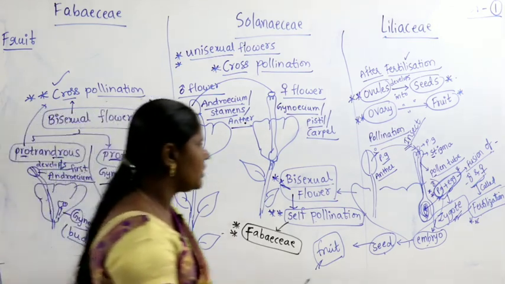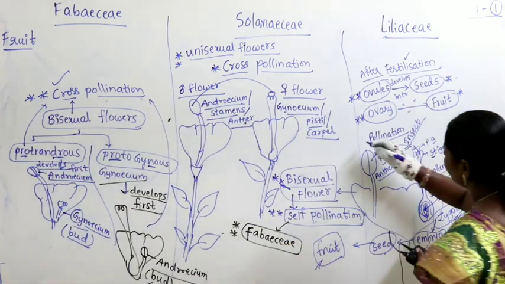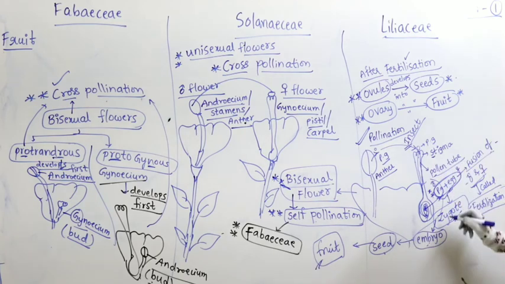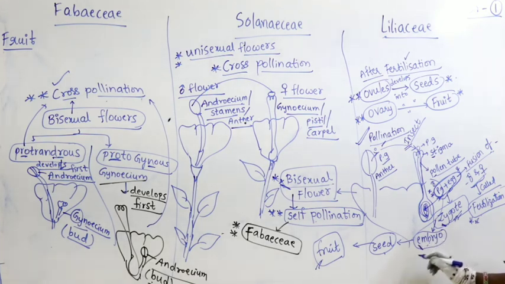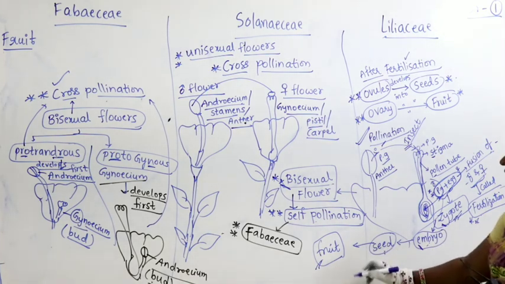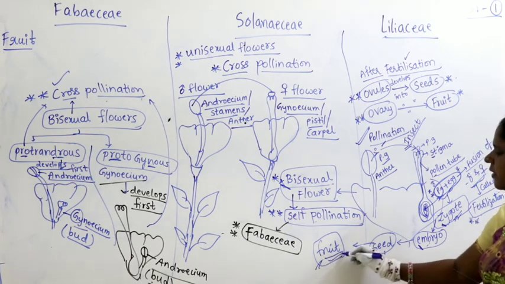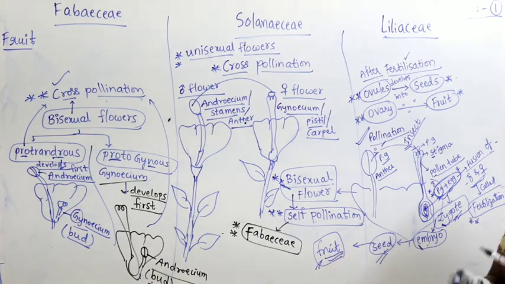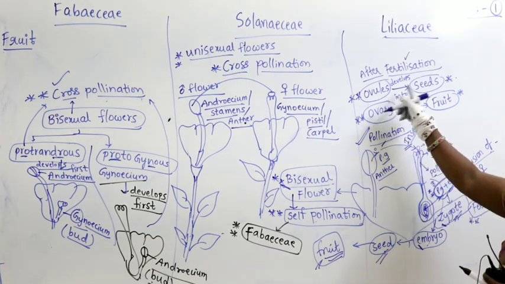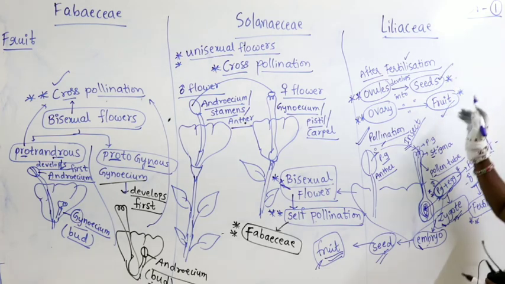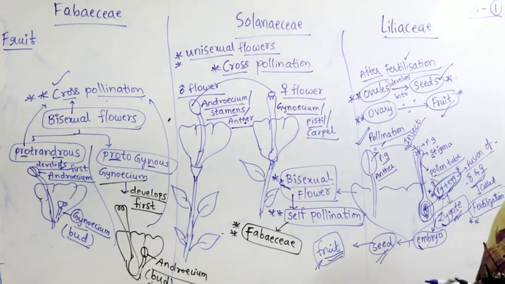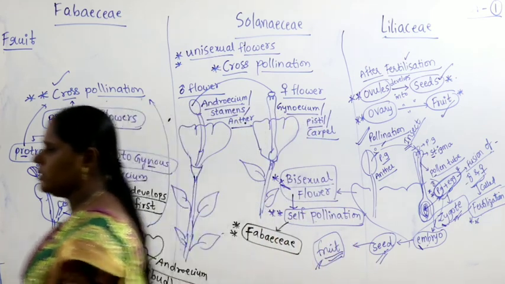What we have to study here: we have just completed pollination. As a result of pollination, the zygote is produced. The embryo is produced, and the embryo develops into seed and fruit. So what do we have to discuss now? The fruit, and inside the fruit, the seeds, where ovules develop into seeds and ovary develops into fruit. Now let us compare these two things across all three families. Let us continue our discussion.